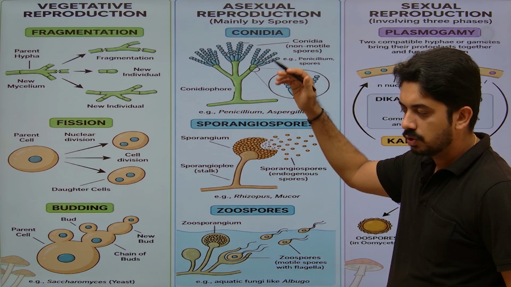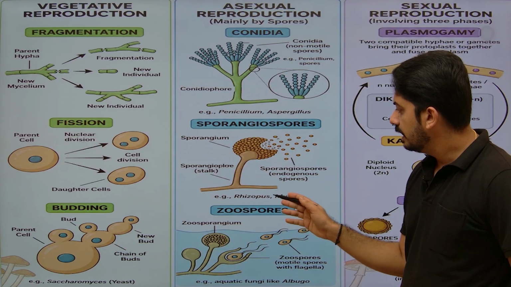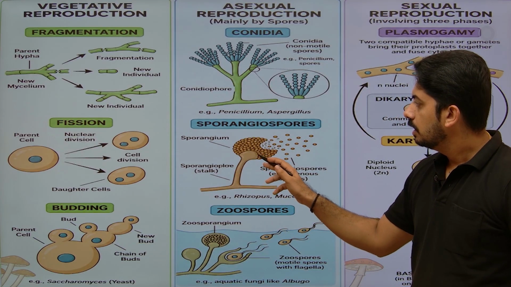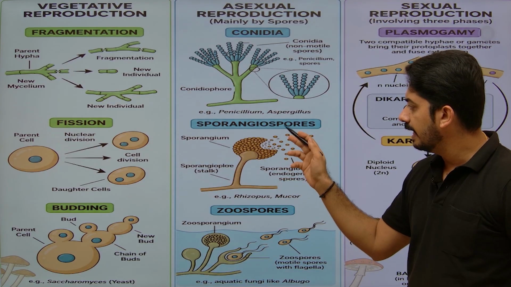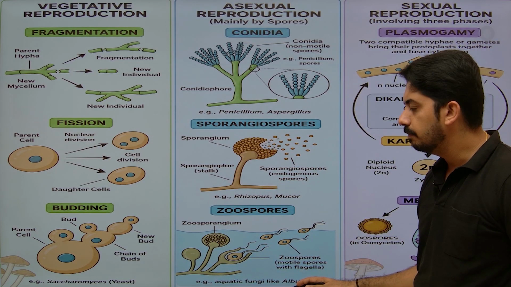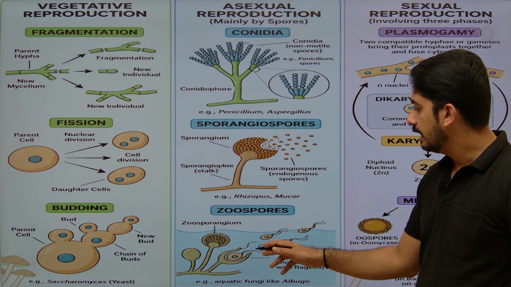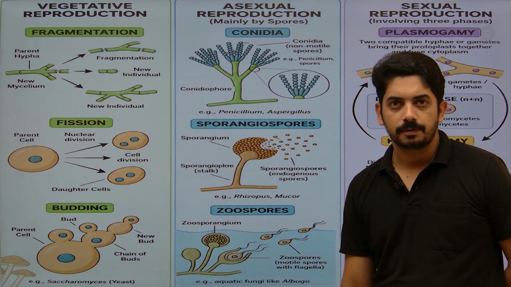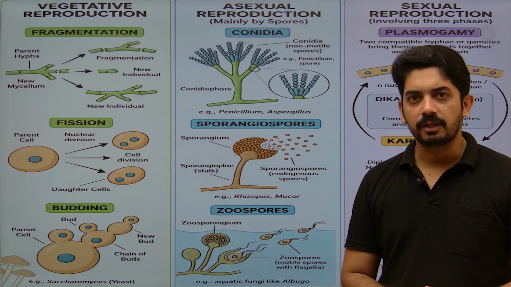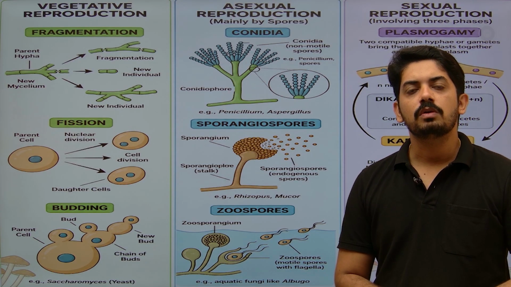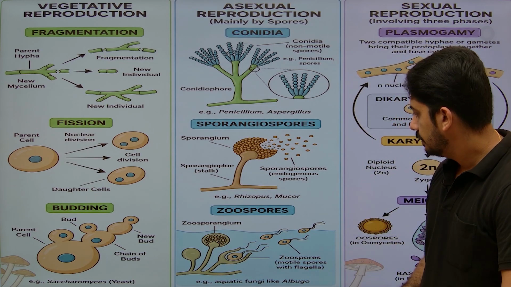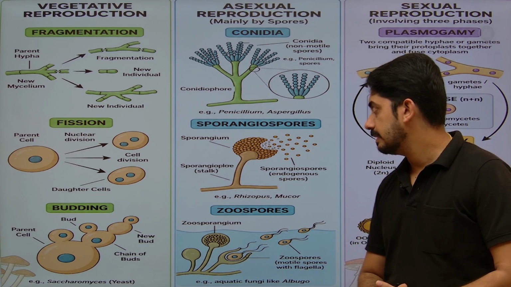They are produced exogenously. And here you can see in case of Rhizopus, this is the structure, sporangium, inside which spores are produced. Here you can see in case of Albugo, they are aquatic, they produce zoospores. You know, Albugo comes under Phycomycetes. Albugo, Rhizopus and Mucor, these three come under the Phycomycetes.